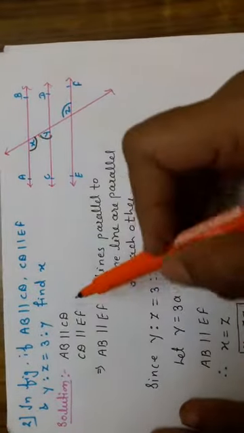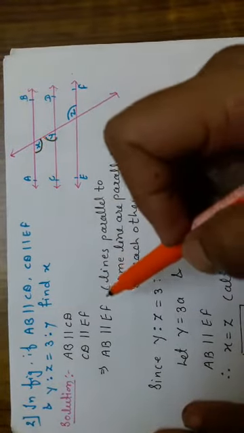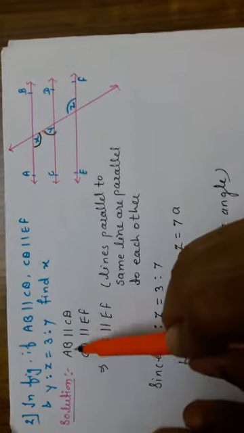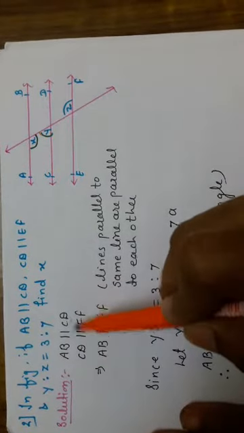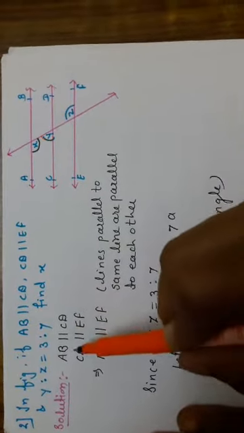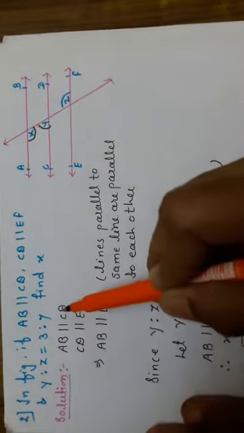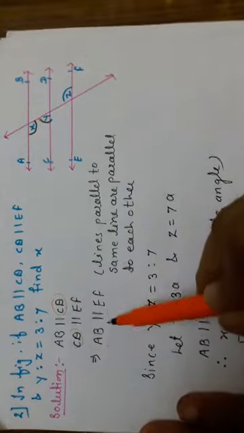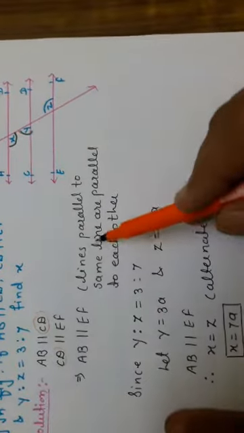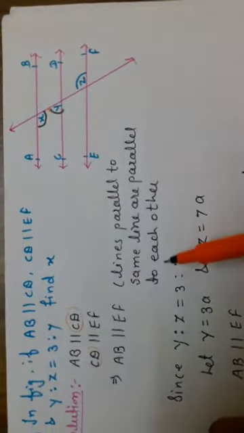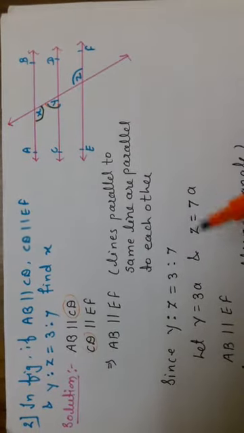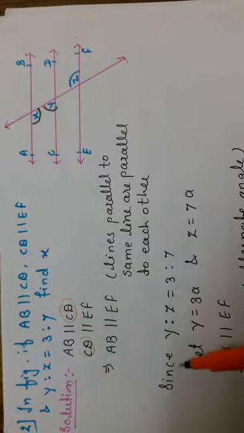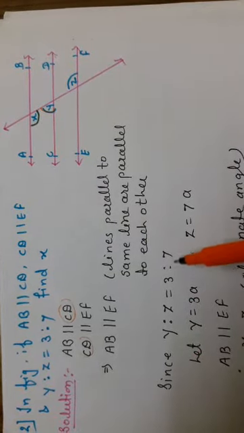I have explained the theorem: lines parallel to the same line are parallel to each other. For that, what they have given is AB is parallel to CD, CD is parallel to EF, meaning two lines are parallel to the same line CD. That's why AB is parallel to EF. Reason: lines parallel to the same line are parallel to each other. Now we don't know any angle, but they have given the ratio y to z is equal to 3:7.